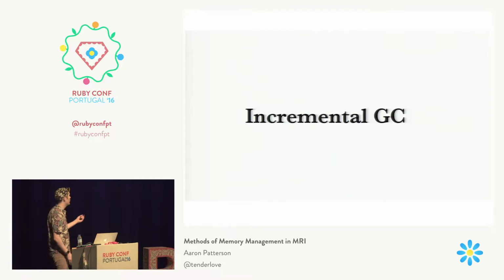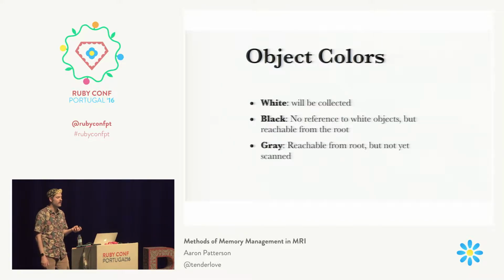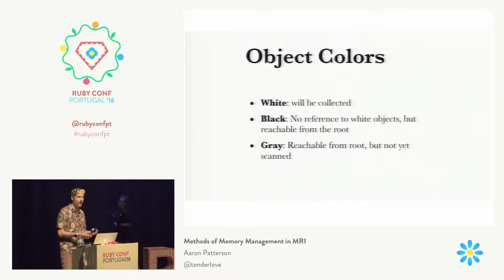The way that we do incremental GC is through a process called tricolor marking, where we group objects into 3 different colors: white, black, and gray. White objects will be collected. Black objects have no references to white objects, but are reachable from the root. So these are live data objects. Gray objects are reachable from the root, but we haven't actually looked at them to see where they point to.